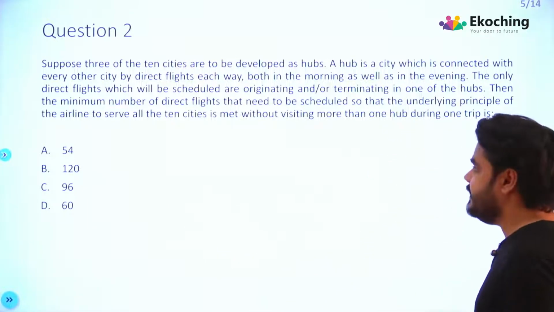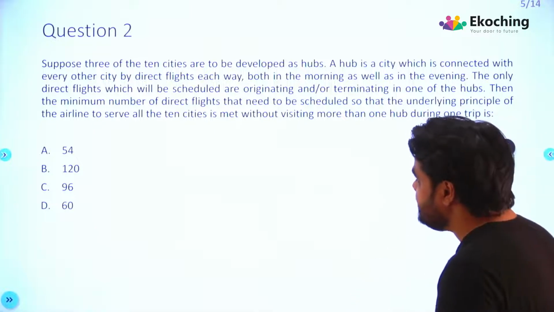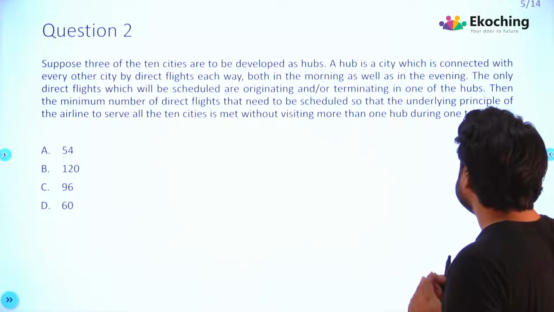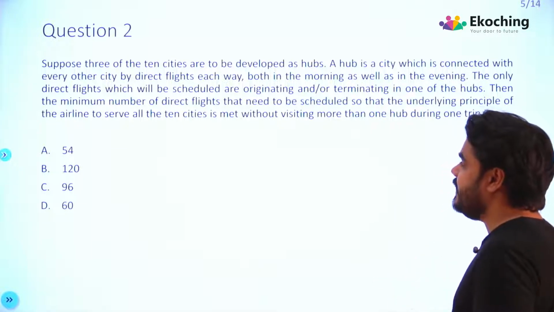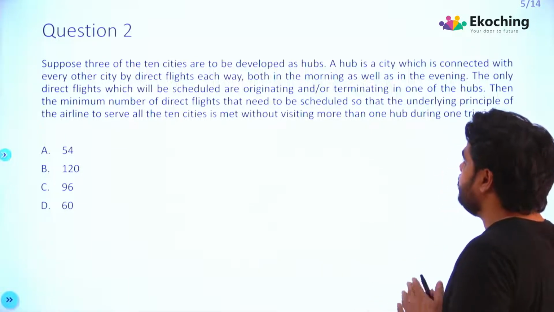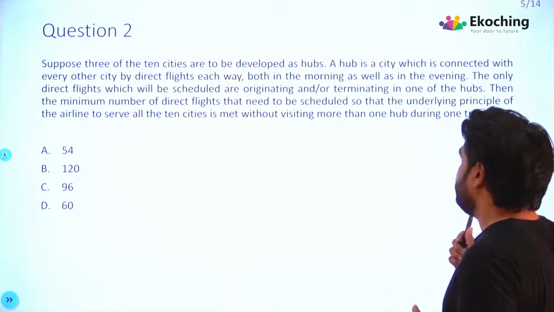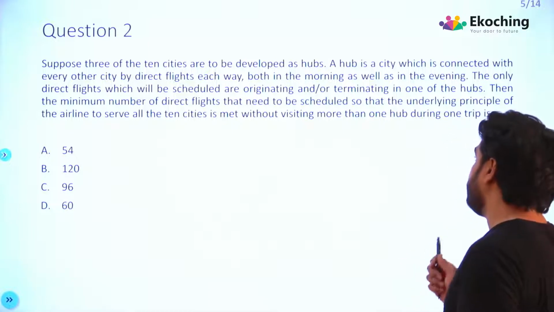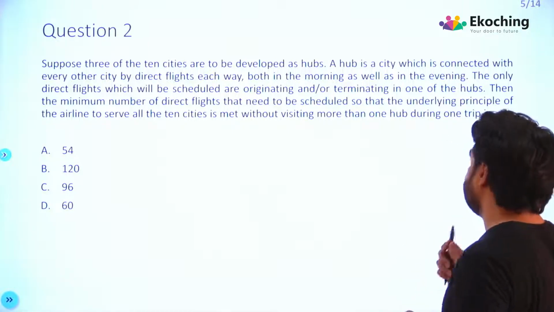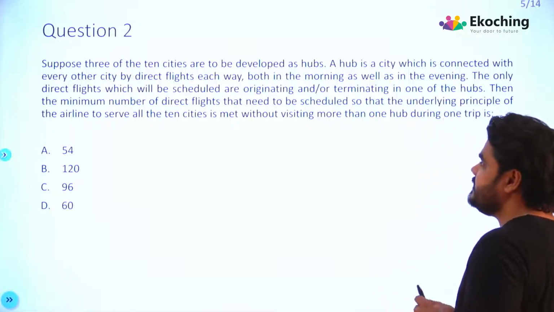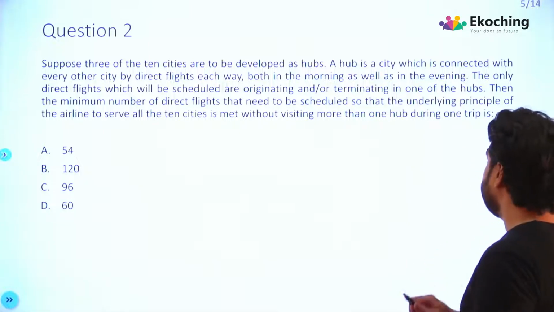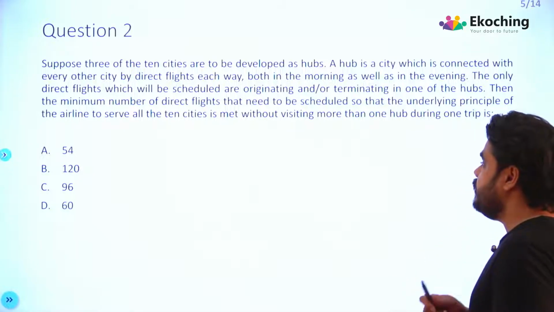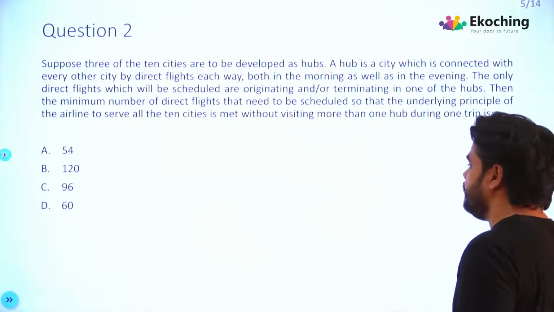It looks lengthy, right? Suppose 3 of the 10 cities are to be developed as hubs. A hub is a city which is connected with every other city by direct flights each way, both in the morning as well as in the evening. The only direct flights which will be scheduled are originating and or terminating in one of these hubs. Then the minimum number of direct flights that need to be scheduled so that the underlying principle of the airline to serve all the 10 cities is met without visiting more than one hub during one trip is what?